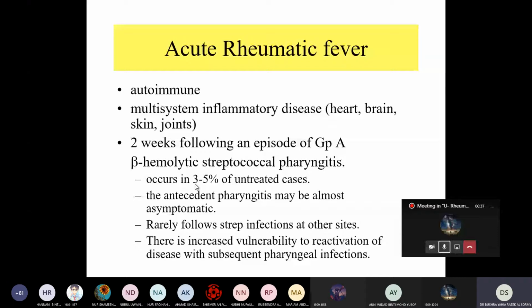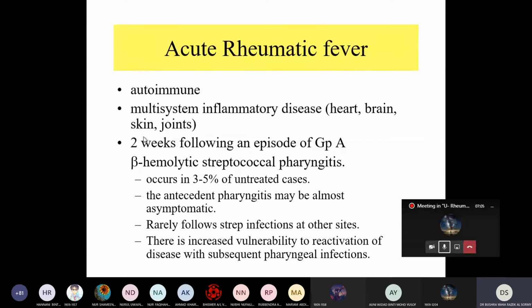But why can only this percent of the patients develop immune disease? Because they have a predisposing genetic factor in the body. So how can we prevent this? We said that the disease usually follows 2 weeks after the infection, right?